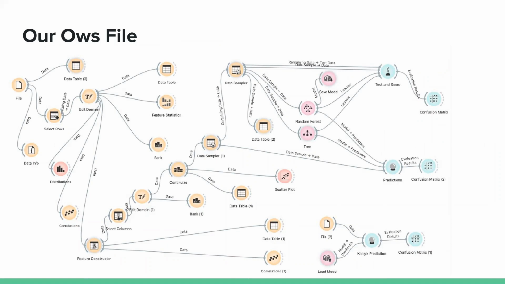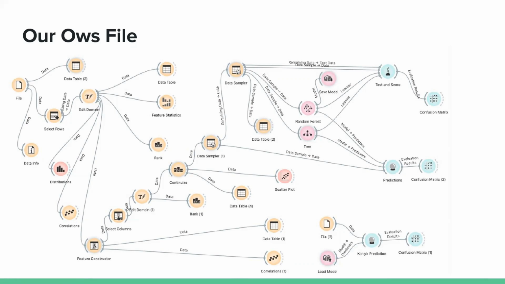My friends and I talked about most of the widgets we have been using so far, but I would like to mention some important widgets again. First, we loaded the files and selected the features we are going to use. Then we cleared the values with select rows. Then we got rid of the problem we had with values like 4.0 and 4, and using the edit domain widget, we made it one value.